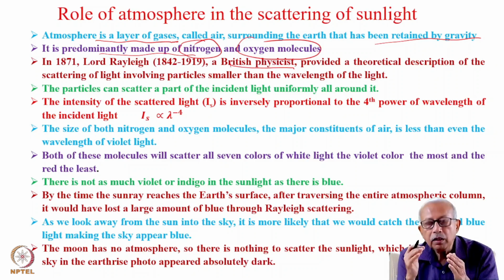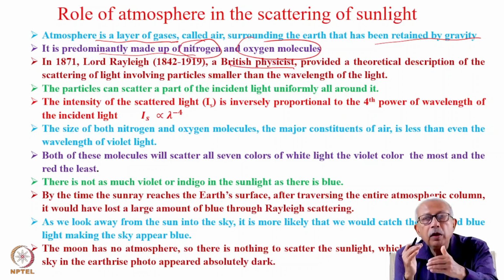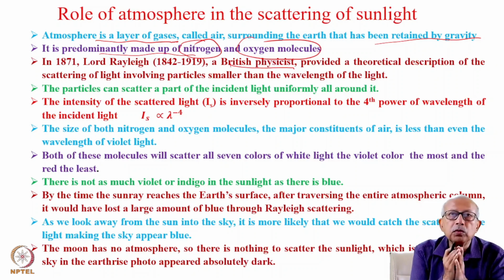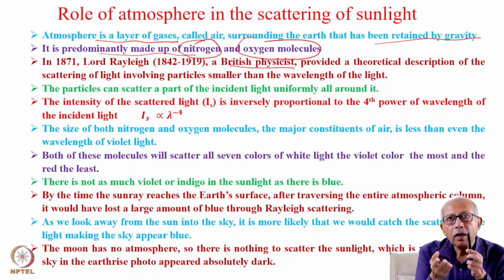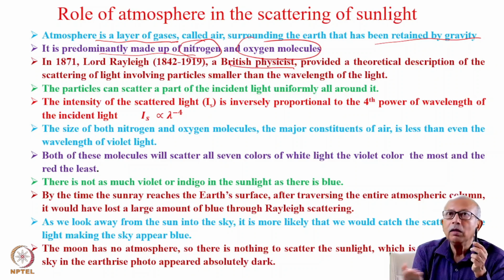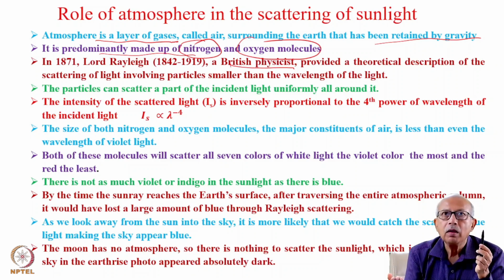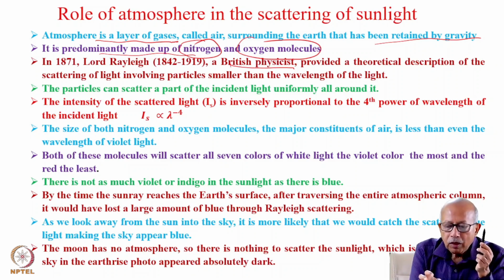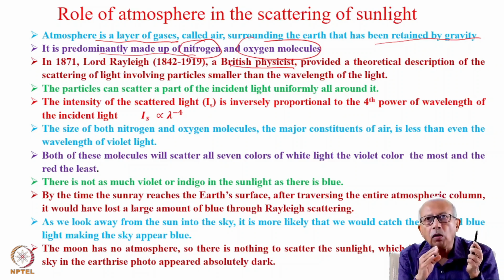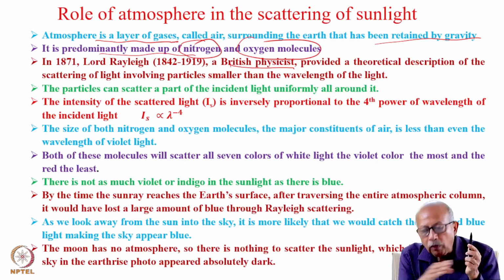So naturally, they will be longer than the wavelength of the ultraviolet or blue or green light, etc. So that means nitrogen and oxygen molecules will scatter all the color components of the white light, because their size is more than the wavelengths of all these.